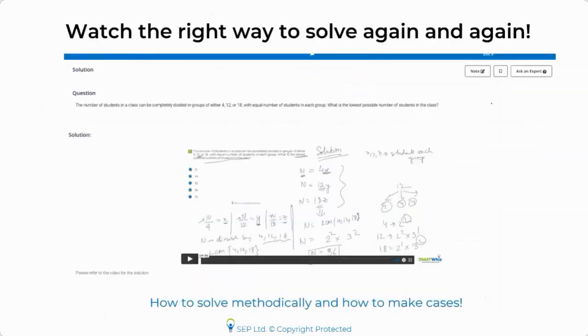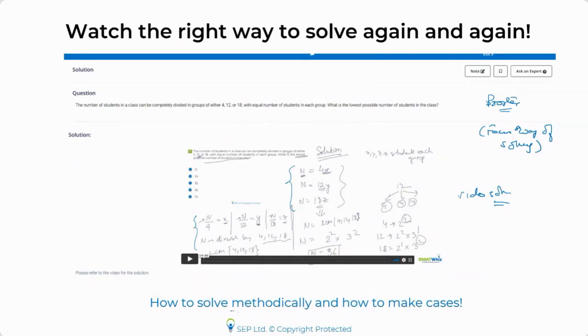Now, what the booster does, and if you're using some other resource, what I would say is, while solving questions, focus on the way of solving. What the booster files do, as far as GMATWiz students are concerned, is that these are all video solutions. So we clearly show you how you should set up your equations, how you should solve them, and what the approach is, step by step, to reach the correct answer. Just learning the concept is not enough. That is the point that I'm trying to put across.